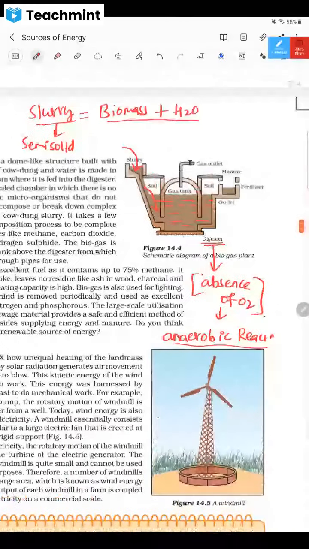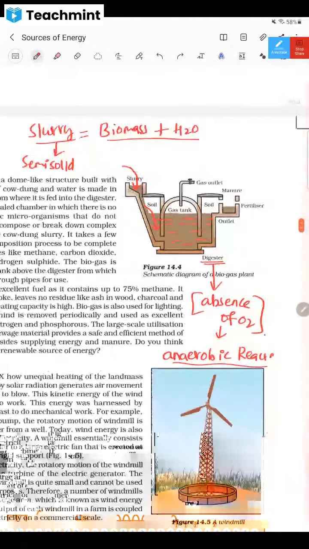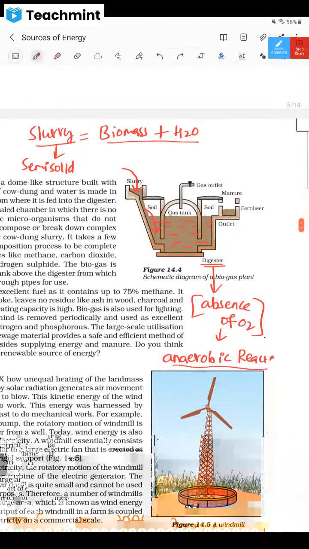So in a biogas plant, what kind of reaction happens? If they give you four options, aerobic reaction, anaerobic reaction, both, and none of the above, you are going to take anaerobic reaction. Is it clear? Yes, sir. So here anaerobic reaction happens.